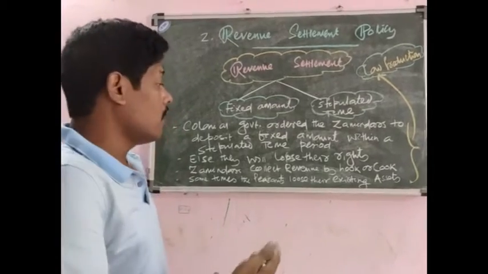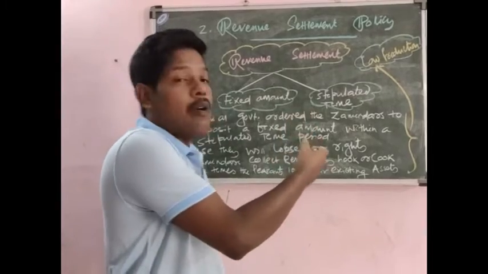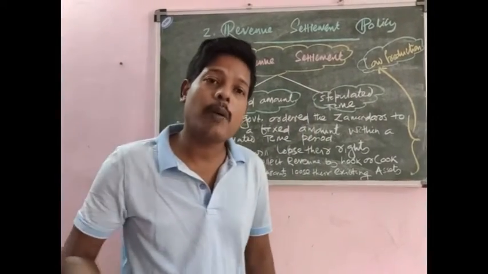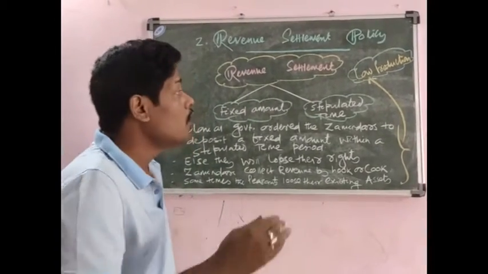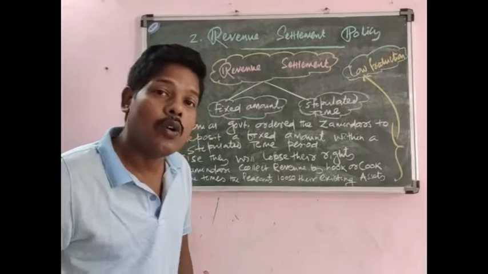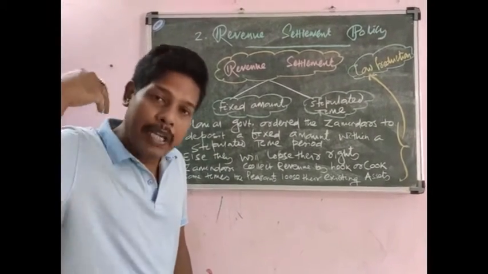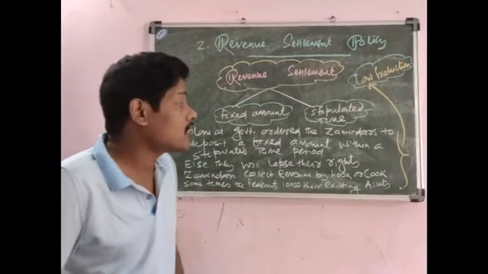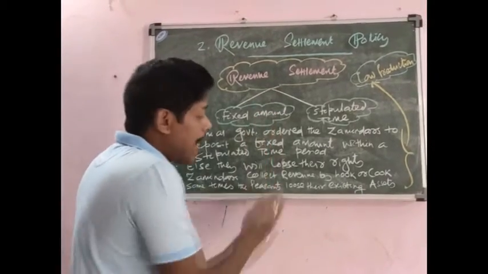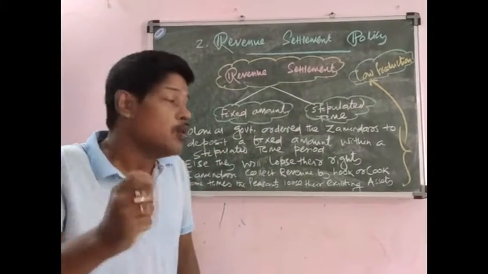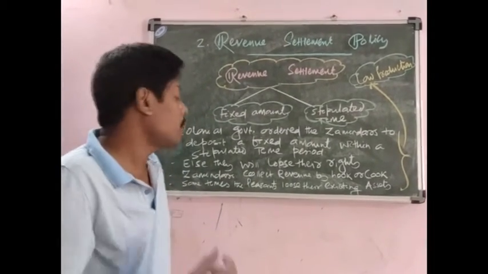So, fearing this, the zamindars had to deposit that amount with the colonial government. But the question is, from where would the zamindars collect it? Therefore, the zamindars collected this revenue from the peasants by hook or crook, irrespective of whether the production was sufficient and irrespective of the farmers' capacity to pay. Sometimes they also used muscle power to collect this revenue from the peasants.